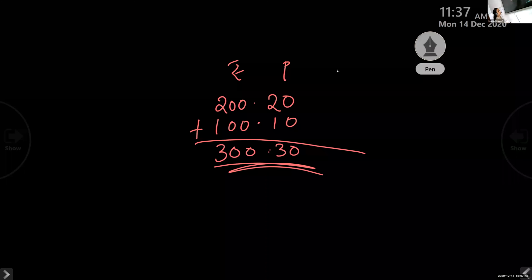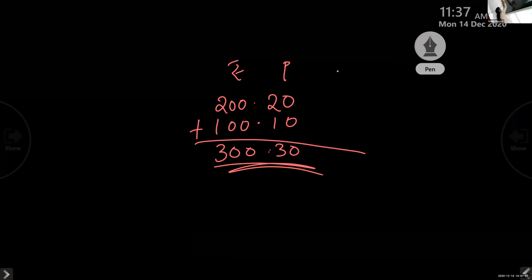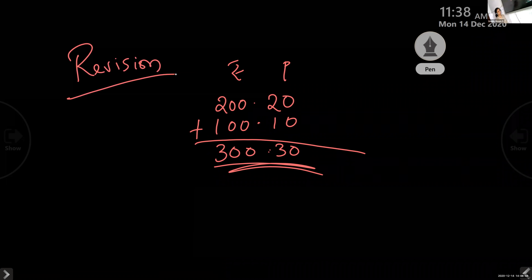Your exam is on the 21st, yes? Yes, ma'am. So today we will revise chapter 8, money. And Wednesday we can revise chapter 9. Then the next day, that is Friday, we can do the revision test of both chapter 9 and chapter 8. Then the 21st is our exam.